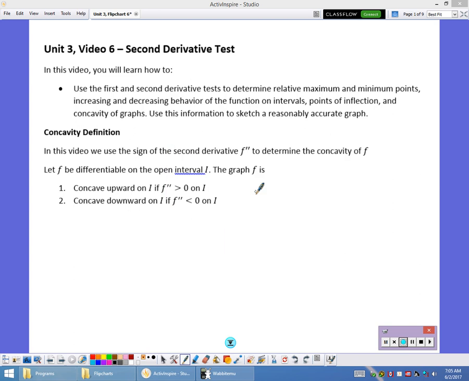Welcome back. In this video we're going to explore the second derivative test. The second derivative test continues to describe the original graph. We talk about concavity, concave up, concave down, and then points of inflection.